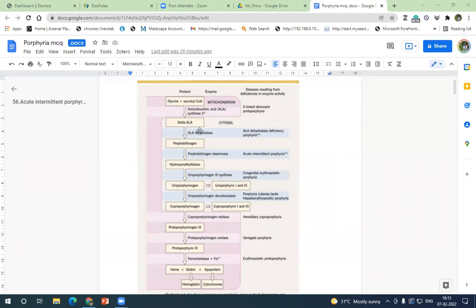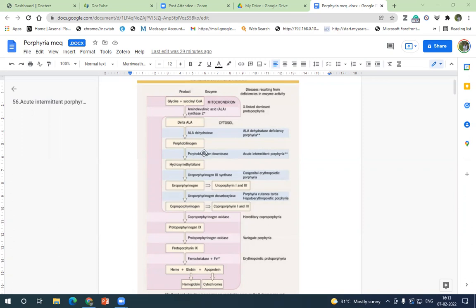Okay. So the second part is D-ALA. Two D-ALA molecules will combine and form porphobilinogen. The enzyme is ALA dehydratase, where the porphyria actually starts from. So this is ALA dehydratase porphyria. Apart from that is porphobilinogen. After porphobilinogen, you get porphobilinogen deaminase, and this causes acute intermittent porphyria. From here onward, the actual porphyrias are seen.